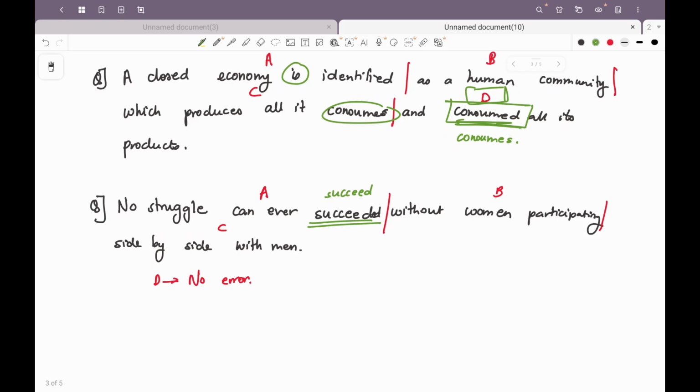So if you are somebody from an English background, this is going to be easy for you in both CDS and NDA exams. Why? Because something will sound off about it. So if I read no struggle can ever succeeded, I know that the succeeded is not matching with the first part of the sentence.